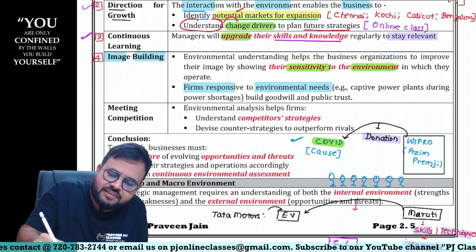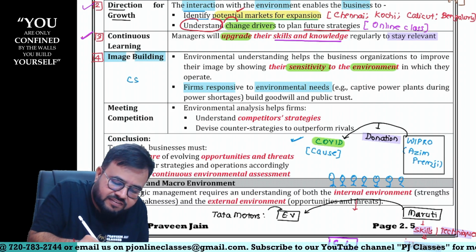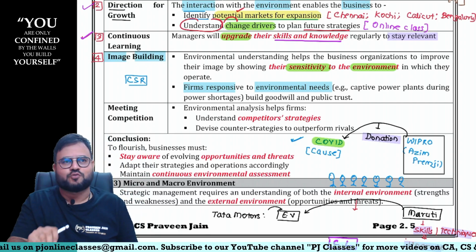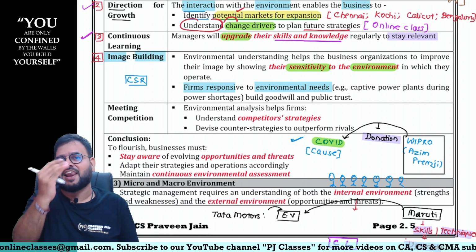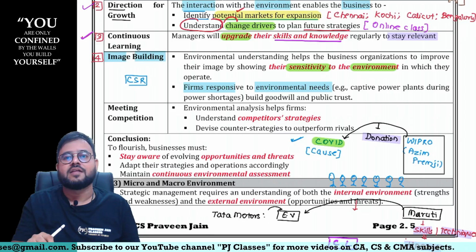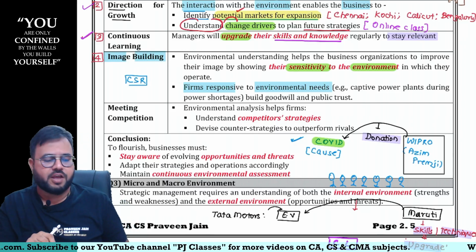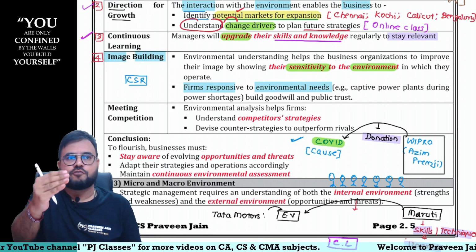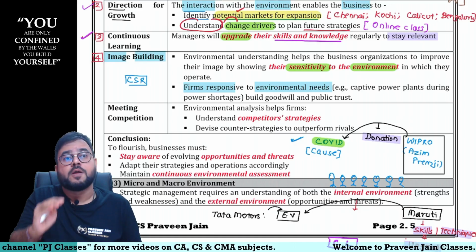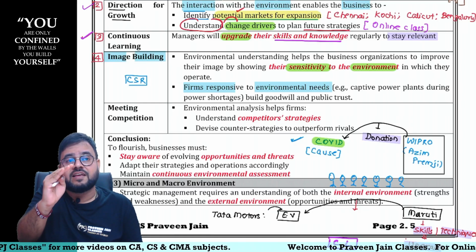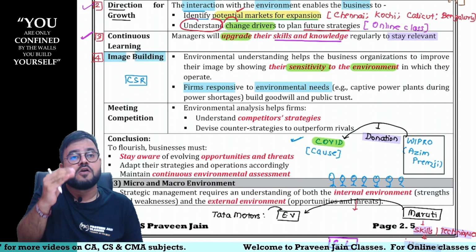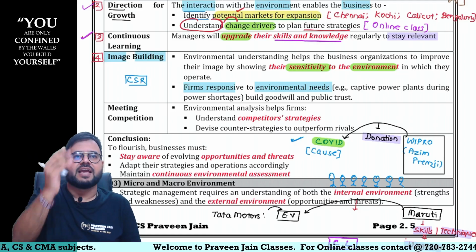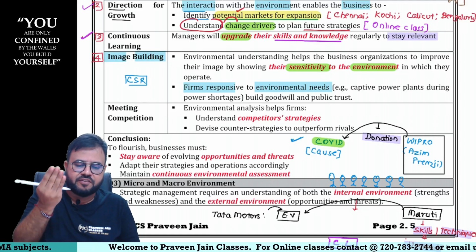So can I say examples could be what, sir? CSR, corporate social responsibility, section 135, CA Inter students, you might have done that discussion, sir. So definitely you should be knowing about it. Just imagine we have to do CSR, but imagine we are doing CSR in that particular area where the need really is. Don't you think the image of the company will increase? So brand reputation will increase.